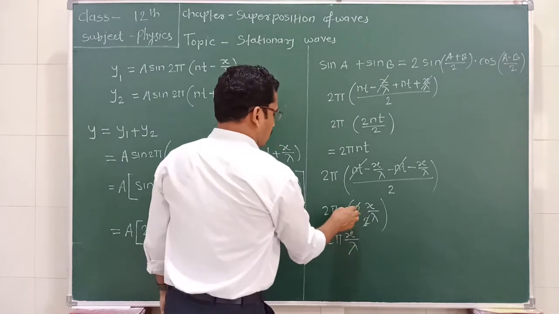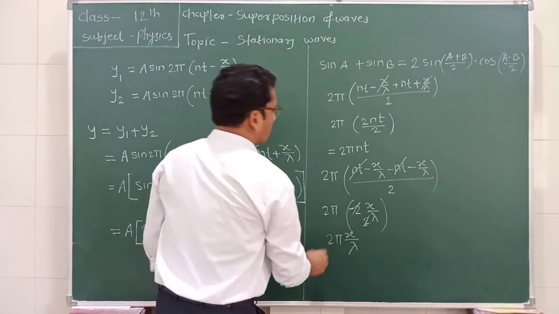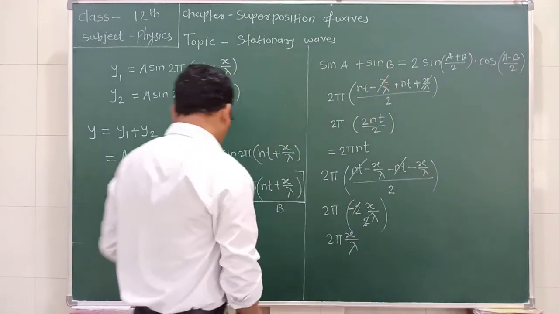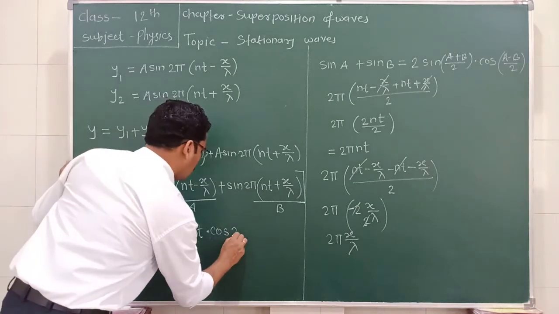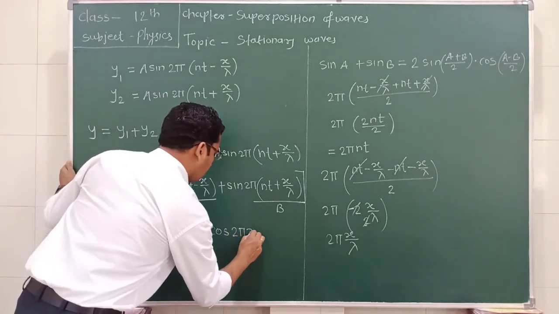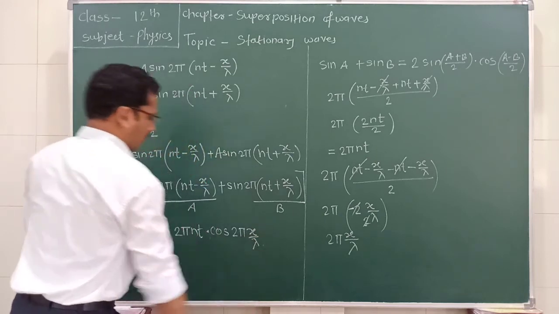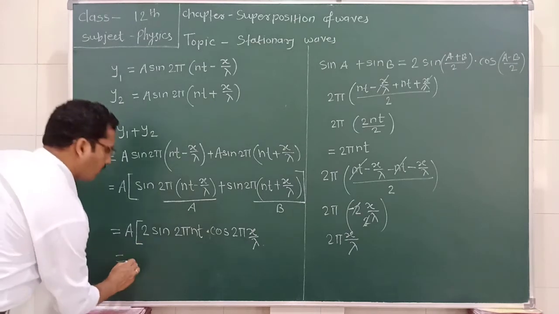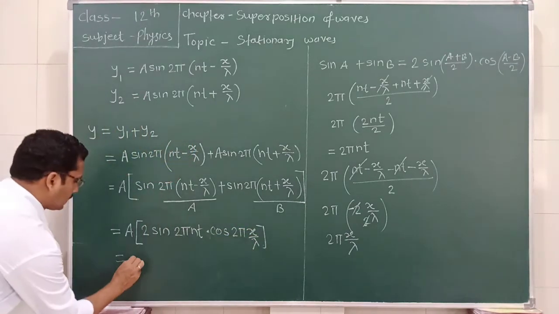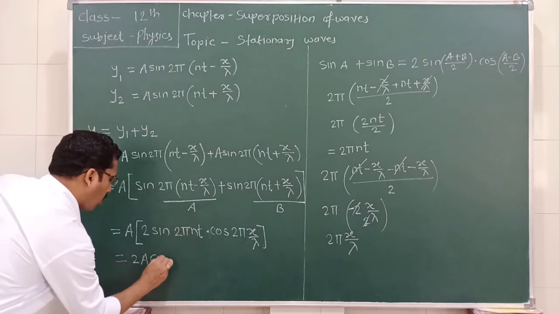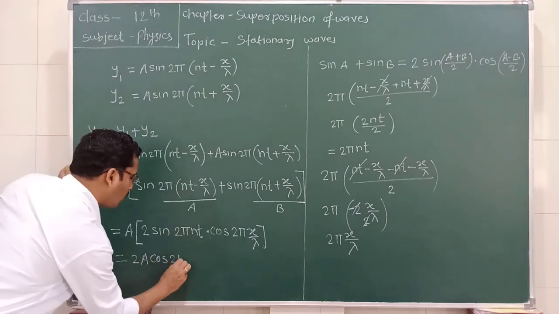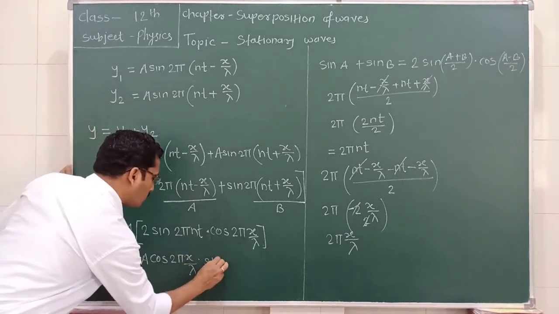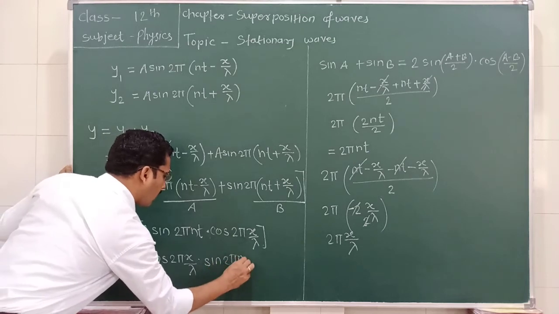This has the negative sign, and the cosine of a negative angle is equal to cos θ. So we can write cos 2π x/λ. Now this equation can be written as twice a cos 2π x/λ into sin 2π n t.